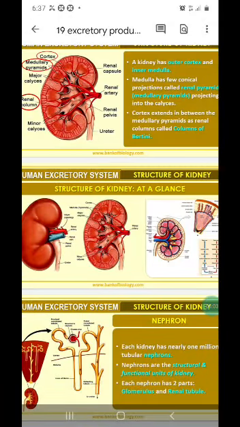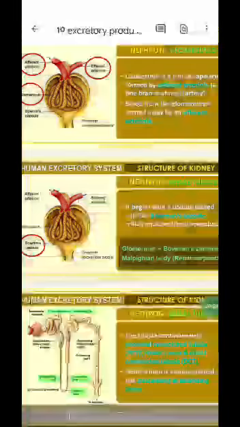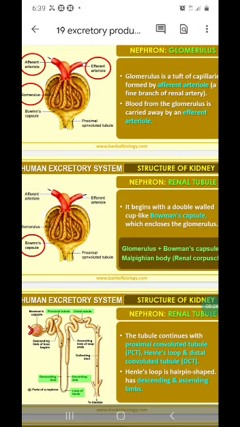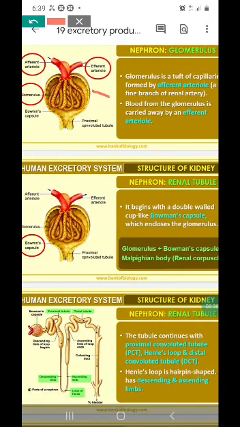Each kidney has nearly 1 million structural units, which are called nephrons. The kidney is a very small, bean-shaped organ, and inside each kidney you find millions of simpler units called nephrons. Now coming to the structure of a nephron, each nephron consists of a Bowman's capsule. This is the Bowman's capsule, and the Bowman's capsule will lead into the renal tubules.